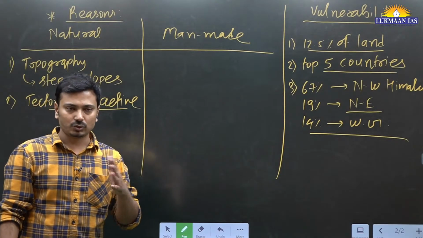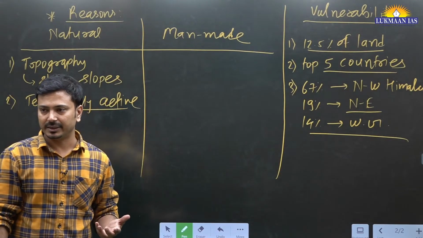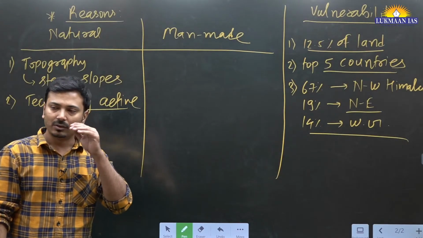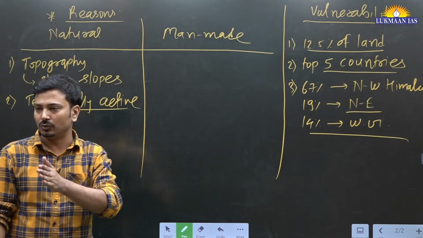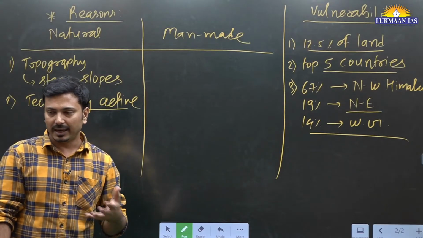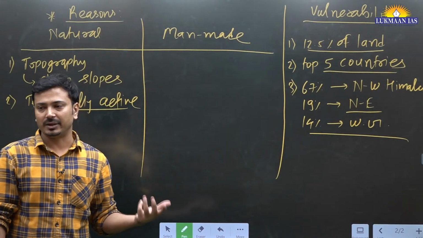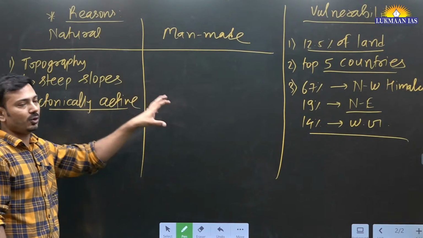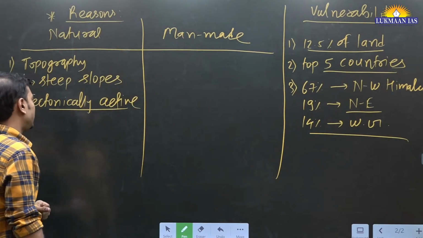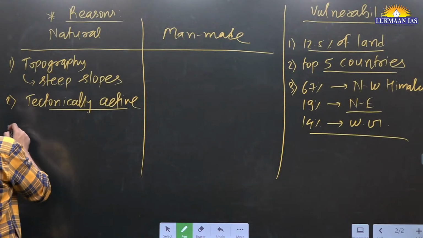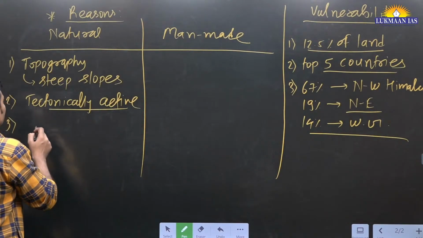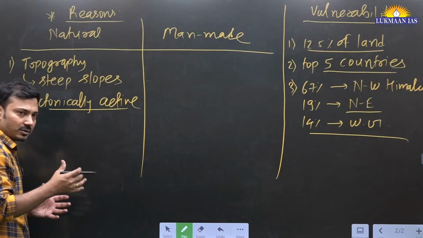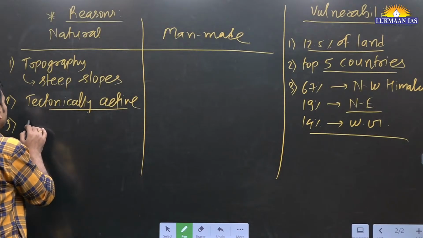So there are 4 zones. If we look at earthquakes, there are seismic zones: zone 2, zone 3, zone 4 and zone 5, the zonation classified by the BIS, Bureau of Indian Standards. So a large part of this northwest region is in zones 4 and 5. So we can mention that it is tectonically active and that may result in landslides. Then we can talk about the material, the rock types. So they are loosely attached sedimentary rocks.